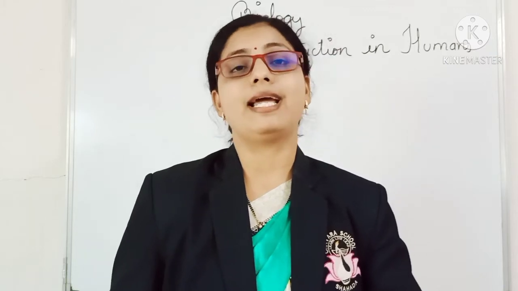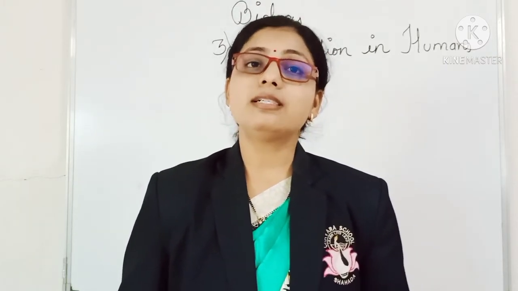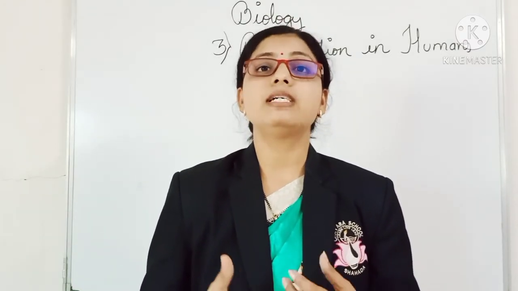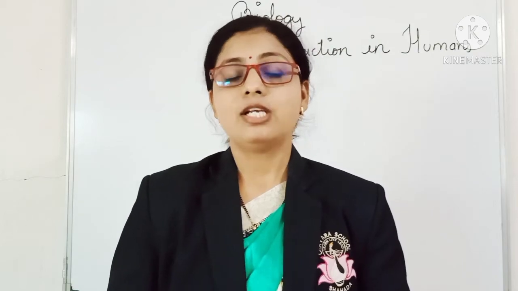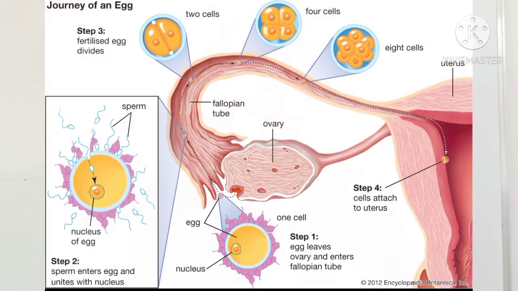About sexual and asexual reproduction in humans. Now, how does fertilization occur? What is the reason? How is this process happening? So let us have a look at this figure. Here you can see the sperms are present, and they are moving upwards from the vagina.